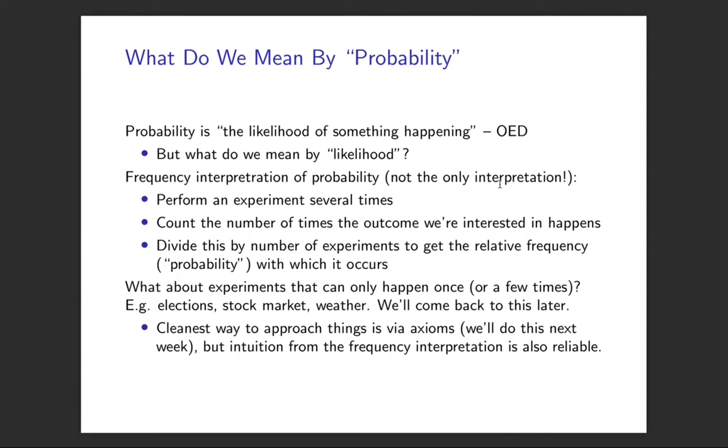One is, what if you can't repeat an experiment many times? And actually there's very few experiments that can be repeated many times. It's quite an artificial setup. So for example, suppose you're interested in making a prediction about an election, you know, what's the probability of different parties winning. The elections only run once. So what do probabilities mean in that case?